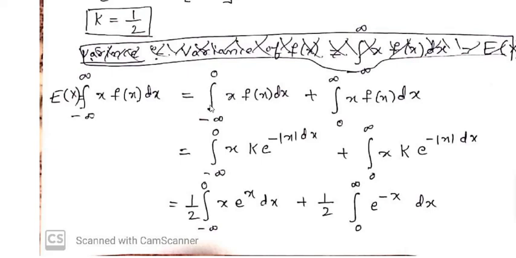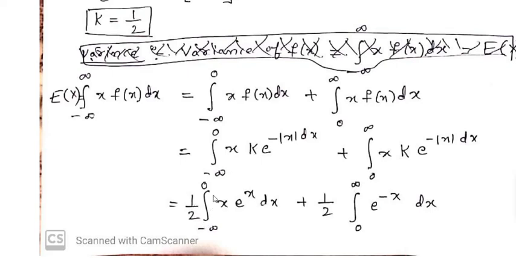Now let us separate the integration about 0, that is minus infinity to 0 of x into f of x dx plus 0 to infinity of x into f of x dx, which is equal to the integral within limits minus infinity to 0 of x into k into e power of minus modulus of x dx, as per the given definition, plus the integral within limits 0 to infinity of x into capital K into e power of minus modulus of x dx. But we know the value of capital K, which is already found: K is 1 by 2.